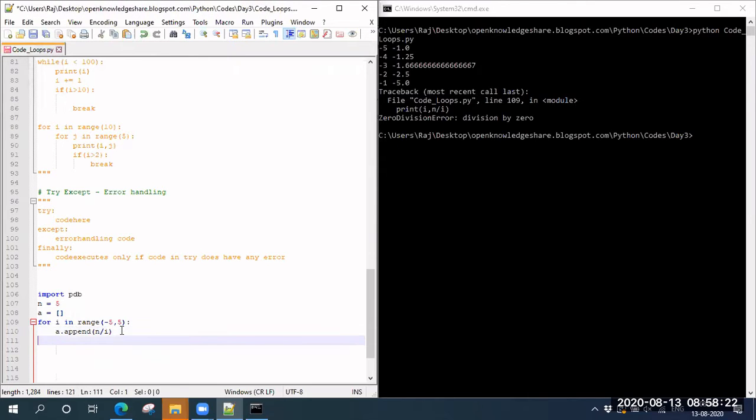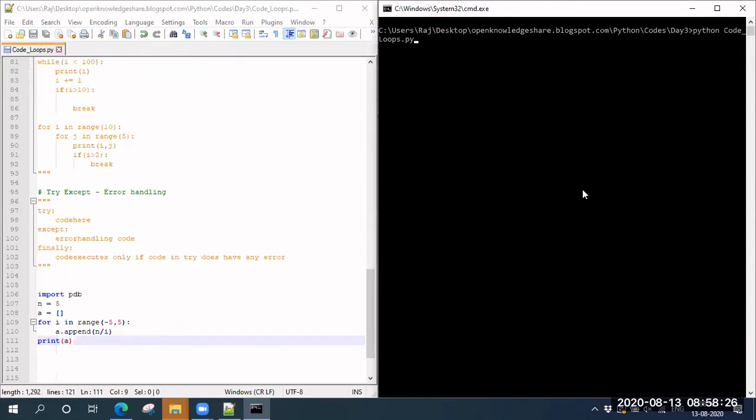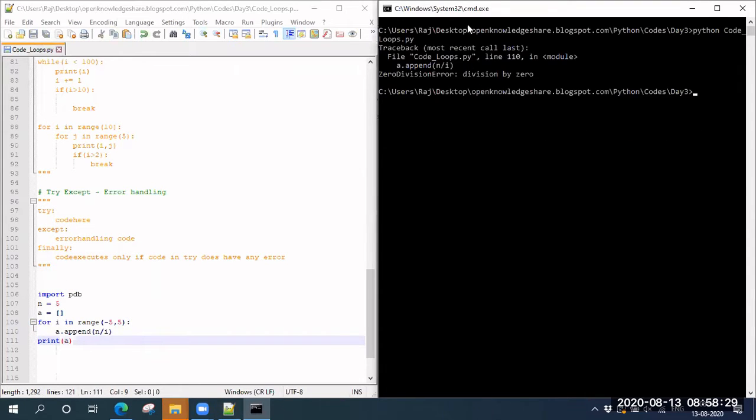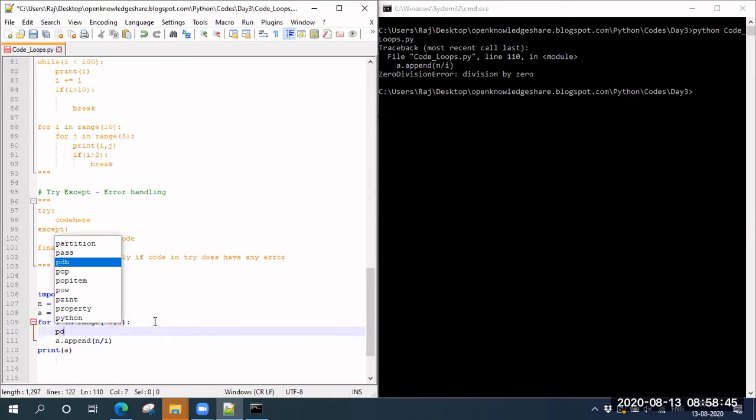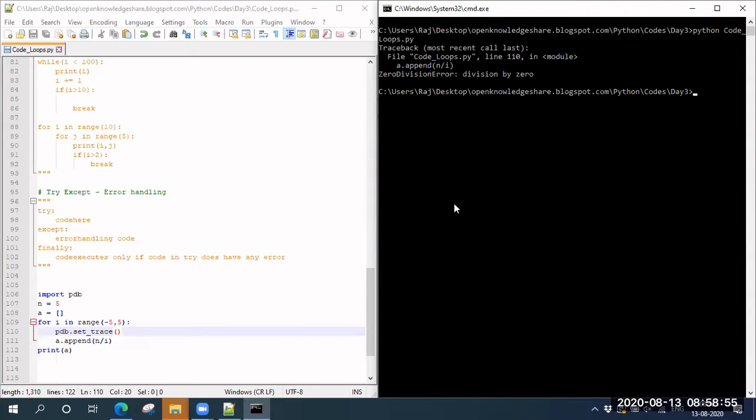And I want to print A at the end. So this is the code. I want to run it. Seeing that code here, you won't know where exactly there is an issue. You will only know that in line 110 there is an issue. So you go to line 110, and what you are going to do is put pdb.set_trace. But if you do it always, what happens is, let me show that as well.